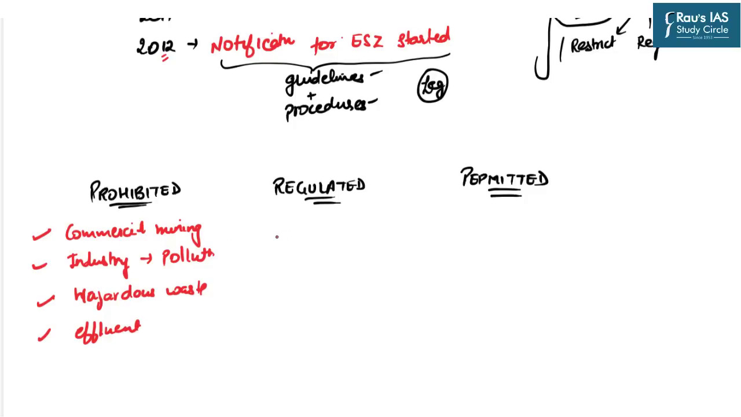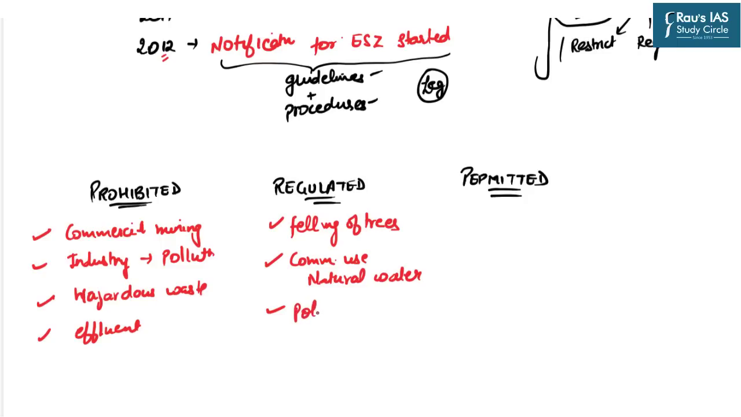Certain activities are regulated, that is, under some conditions they are allowed. For example, felling of trees. Second, commercial use of natural water resources. Third, polythene bags by certain shops. Fourth, widening of roads. Similarly, there are certain activities which are permitted over here, like organic farming,